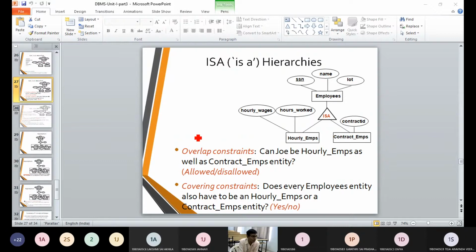It can be applicable to permanent employee or it can be implemented to contract employee, right?